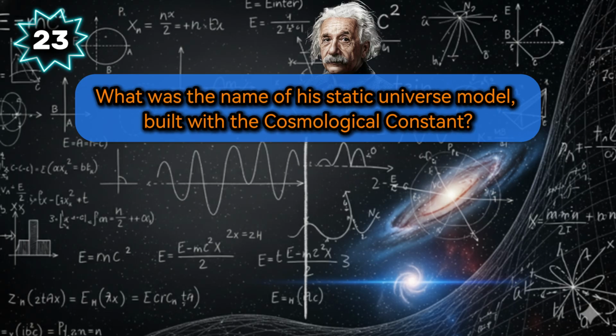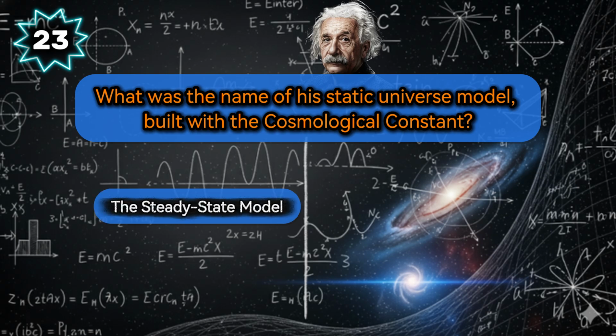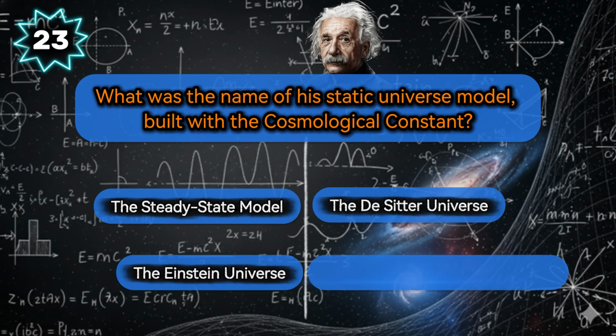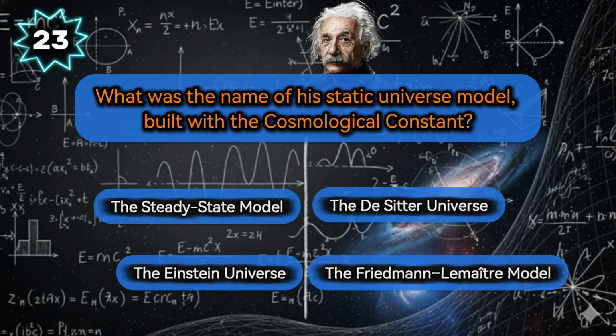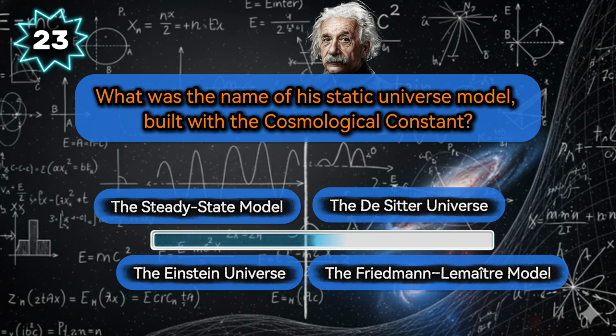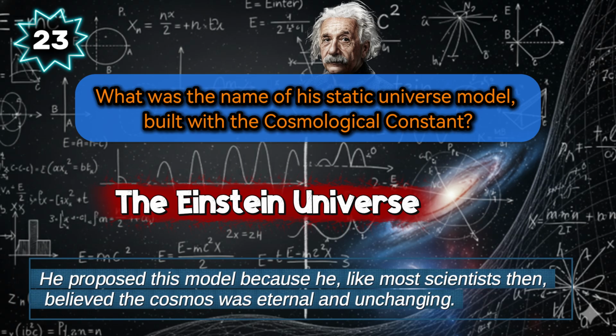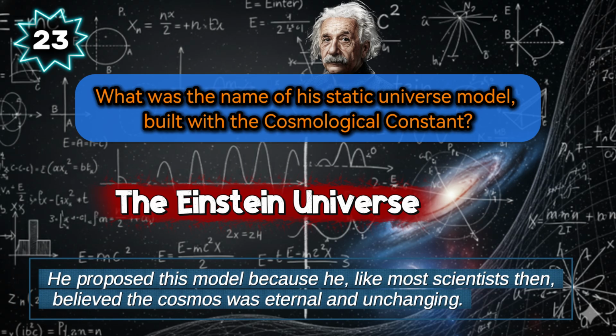Even geniuses make mistakes. What was the name of his static universe model built with the cosmological constant? Pick one: the steady-state model, the de Sitter universe, the Einstein universe, or the Friedmann-Lemaitre model. The answer is the Einstein universe. He proposed this model because he, like most scientists then, believed the cosmos was eternal and unchanging.